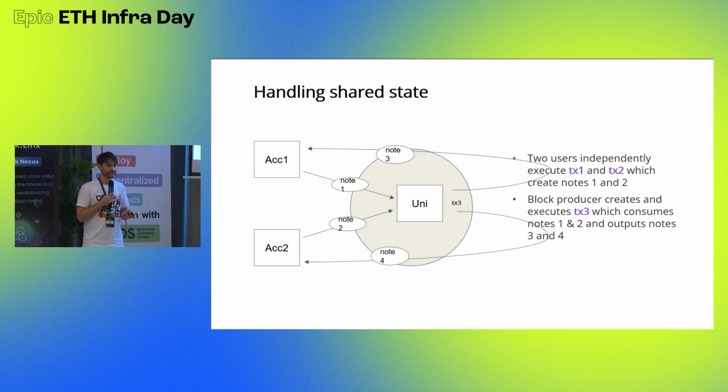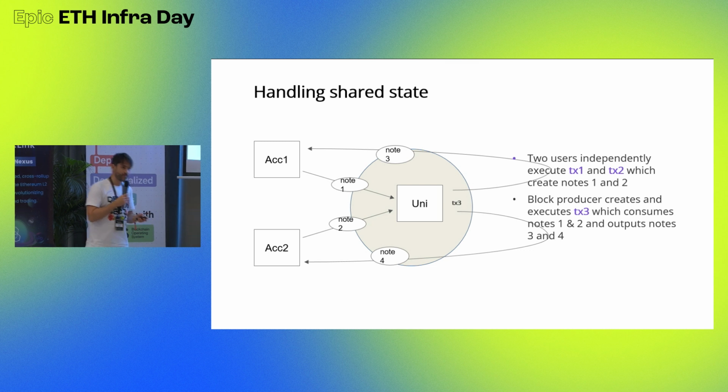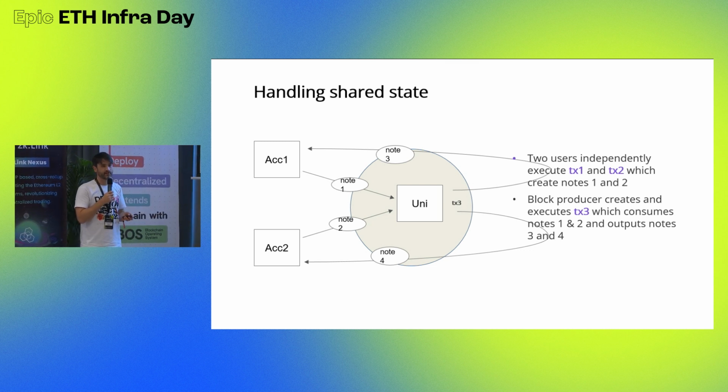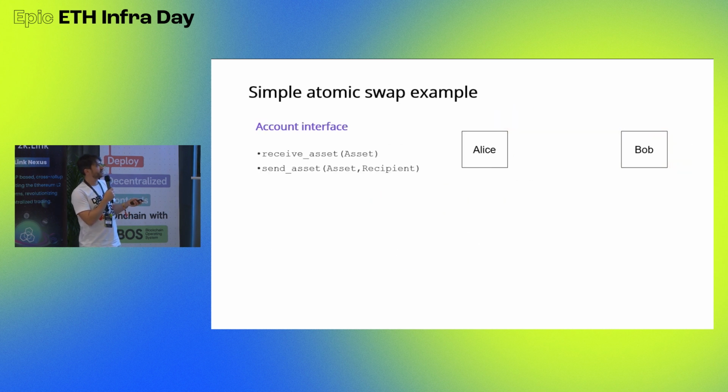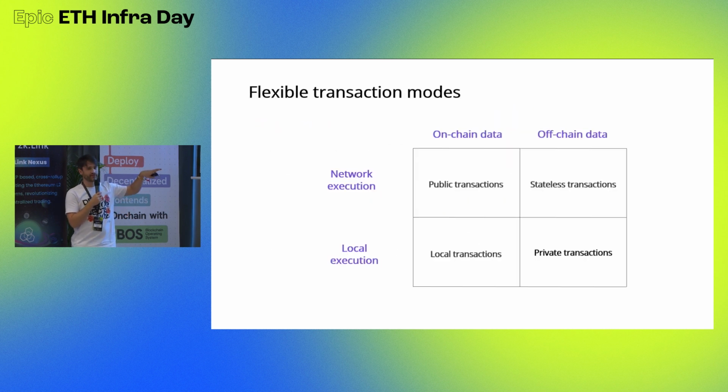But in this case, it means that the Uniswap state has to be fully public, right? What we say is that some contracts like Uniswap have a fully public state, and then sequencers can execute them. Yes. Okay. I want to make that easier actually, but you can have network execution or local execution. That just means who creates the zero-knowledge proof. And the data can be on-chain or off-chain. But in the example of Uniswap, you would have public transactions. So the state or the data is completely on-chain. Everyone can see it, also the network operator who executes the transaction, meaning that it creates the zero-knowledge proof.